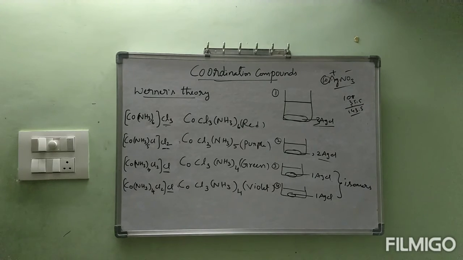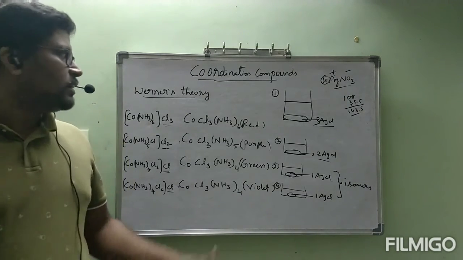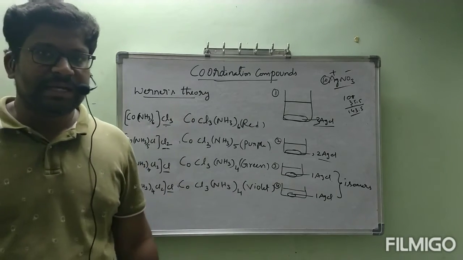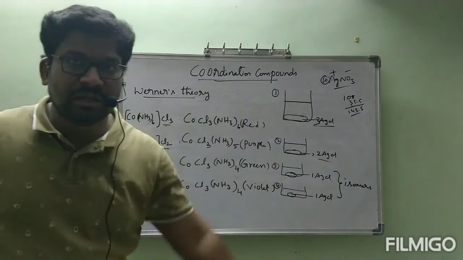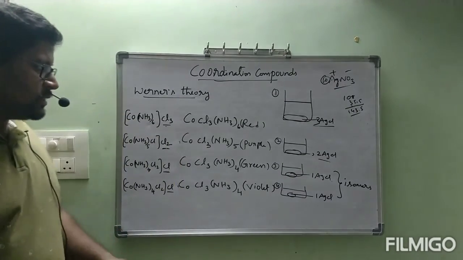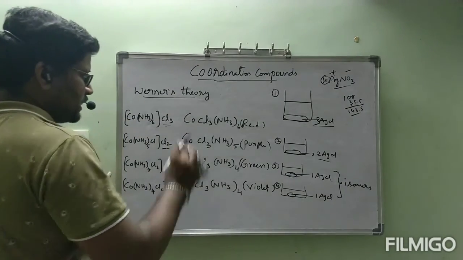Okay, now what are the points concluded by Werner's theory? Let us see them. Did you understand? Before going to the points, he made one more conclusion.